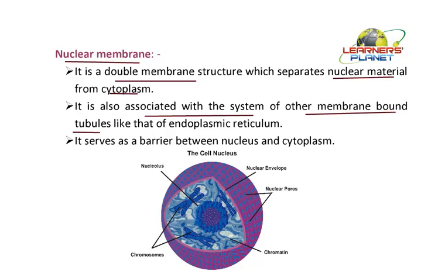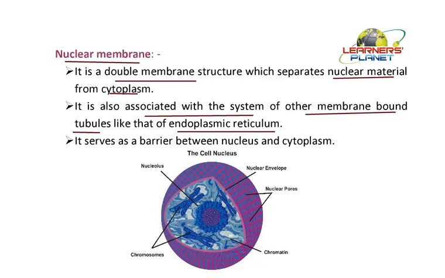The other organelles which are present here are in direct contact with the nucleus. For example, the outer membrane of the nucleus, or the nuclear membrane, is extending out and forming another membranous structure known as endoplasmic reticulum.